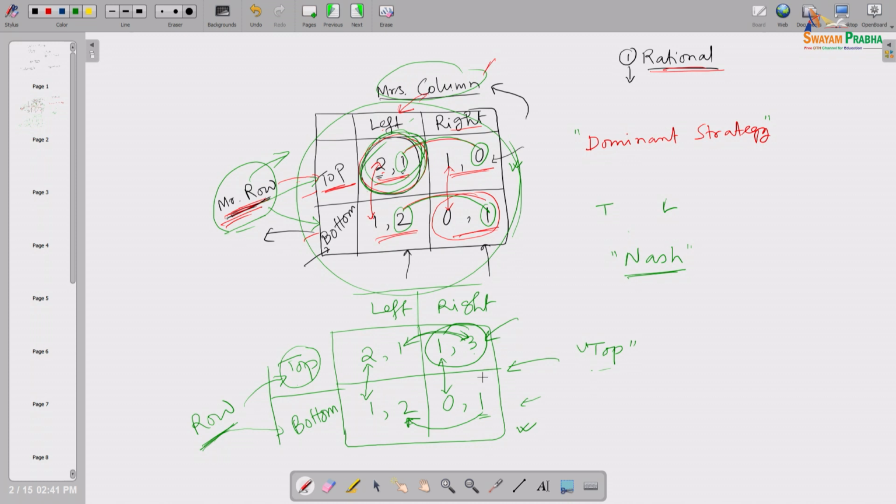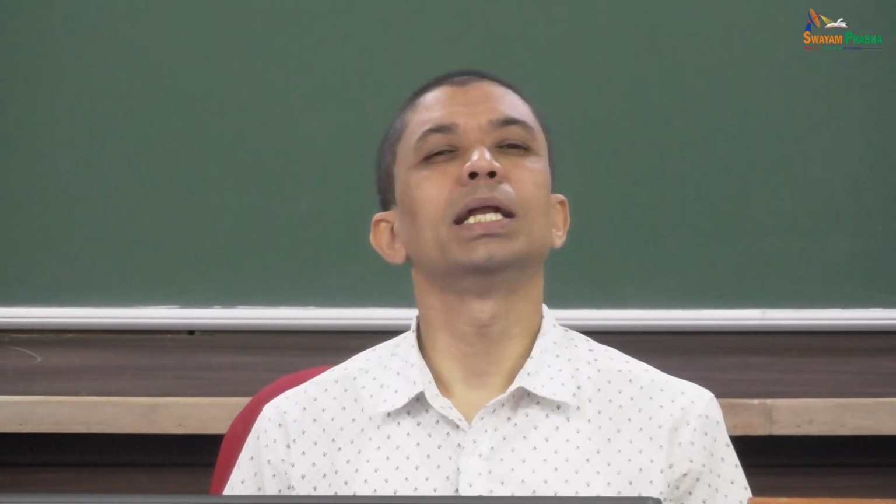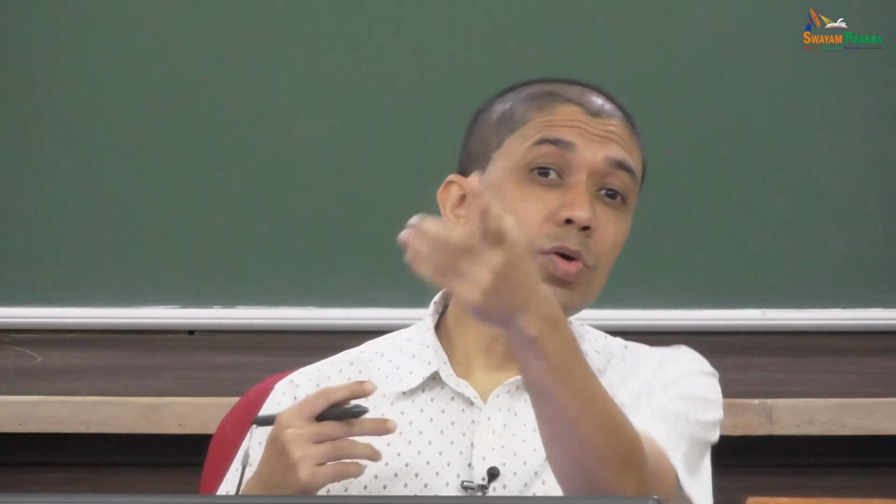So, in this particular case, what is happening? If both of the players have a dominant strategy, the intersection of the dominant strategies will be the equilibrium. If at least one of them has a dominant strategy, then also a single equilibrium is guaranteed. In the first case, one single equilibrium was guaranteed. In this case also a single equilibrium is guaranteed, and that single equilibrium comes through everybody being rational, and I know you are rational, you know I am rational, in that way. Let us stop here. We will continue this discussion in the next lecture as well.